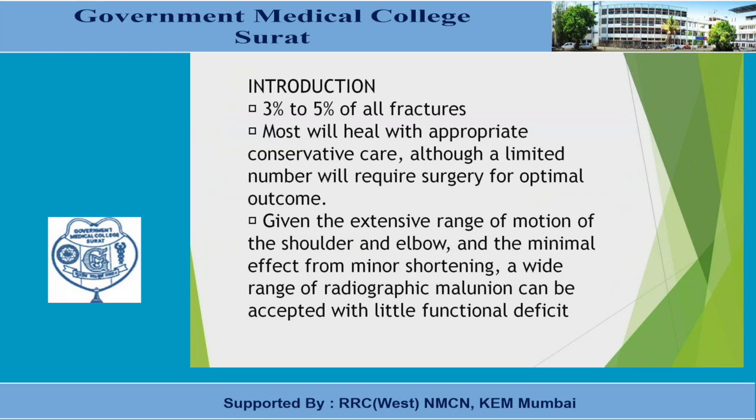Given the extensive range of motion of the shoulder and elbow, the shoulder joint is movable through 360 degrees. So it has the maximum range of motion of all the joints in the body. With the extensive range of motion of the shoulder and the elbow, and the minimal effect from minor shortening, a wide range of radiographic malunion can be accepted with little functional deficit. A little bit of shortening can also be accepted.